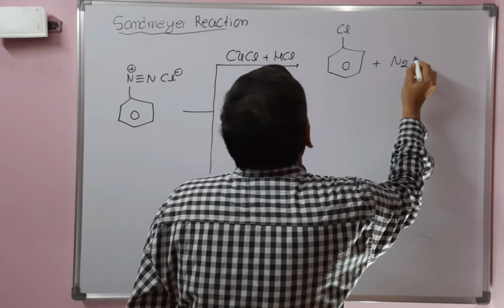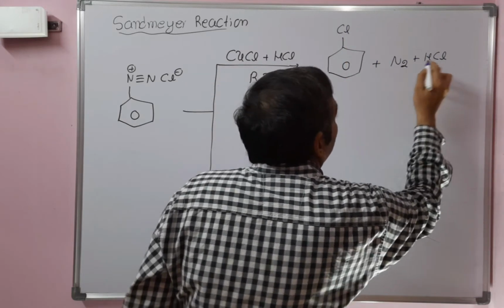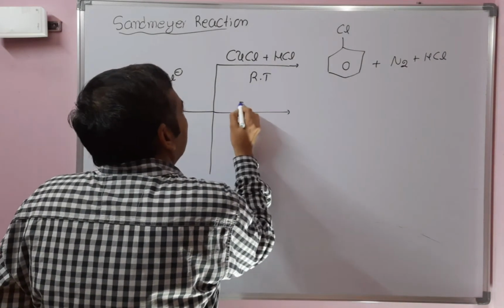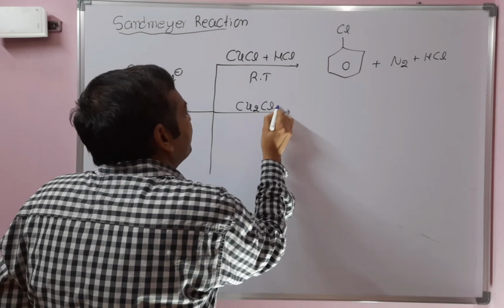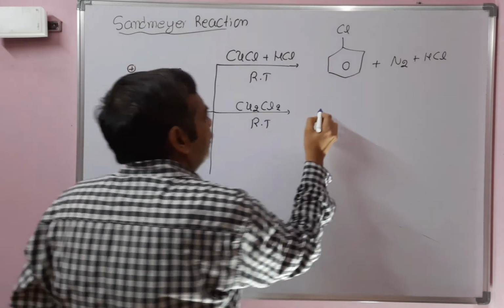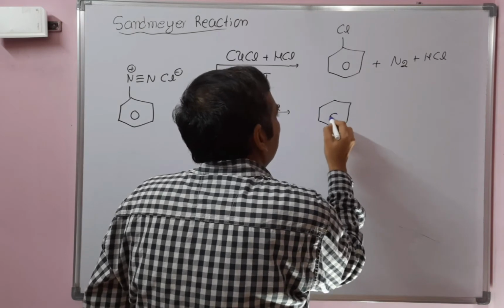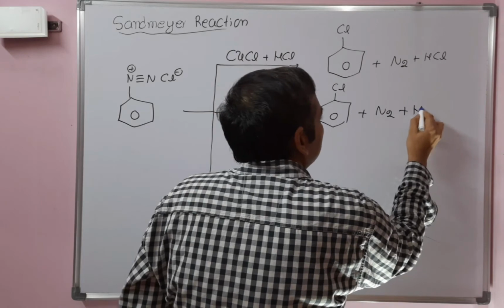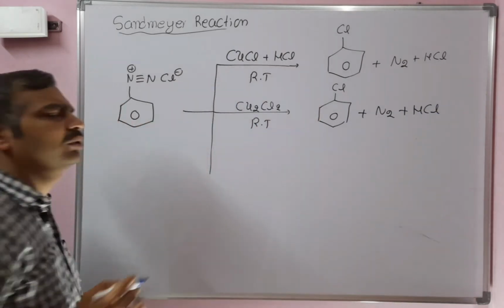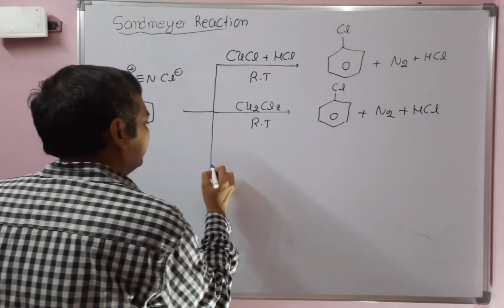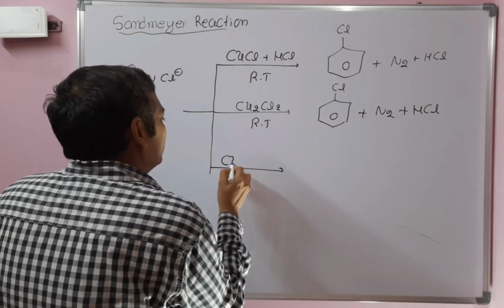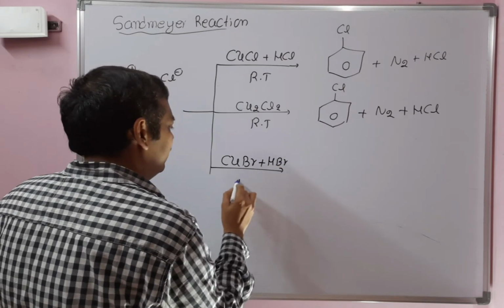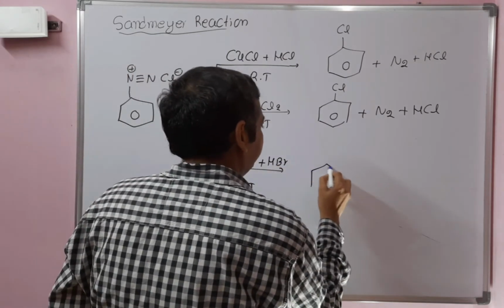The side products obtained are nitrogen and hydrochloric acid. Or with Cu2Cl2 at room temperature we can get chlorobenzene. Chlorobenzene plus nitrogen and hydrochloric acid are the side products. Whether you use copper chloride with HCl or Cu2Cl2. Similarly, CuBr, copper bromide plus hydrobromic acid at room temperature will give bromobenzene.